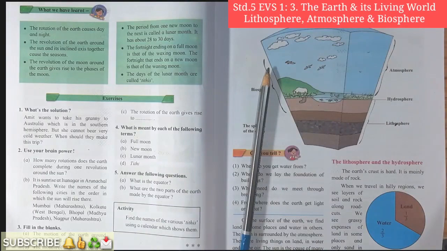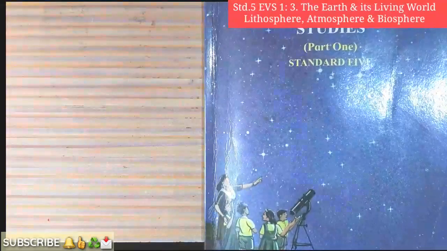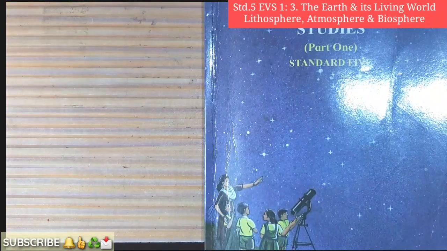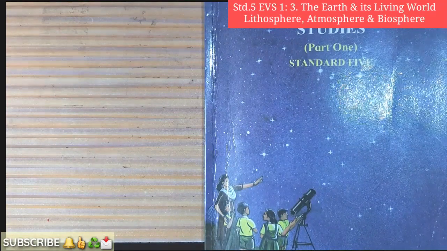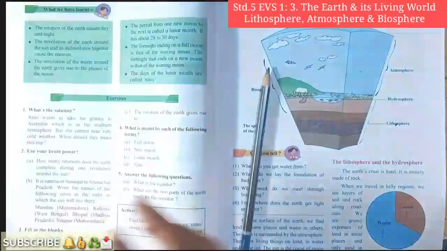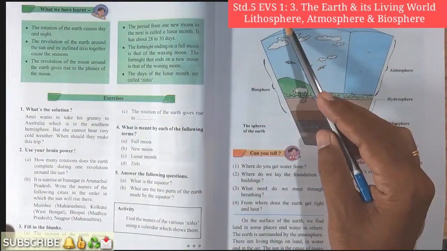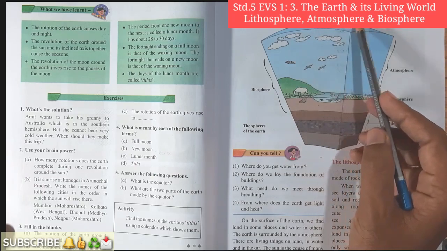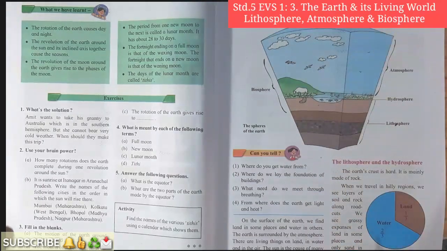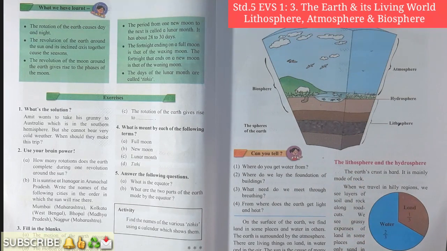Dear students, today we shall study Environmental Studies Part 1 Standard 5. In this subject, we are going to study the remaining part of lesson number 3, the Earth and its living world. In the previous video, we have studied about the lithosphere. Now, today we are going to study the remaining part of this chapter, that is hydrosphere, atmosphere and biosphere.